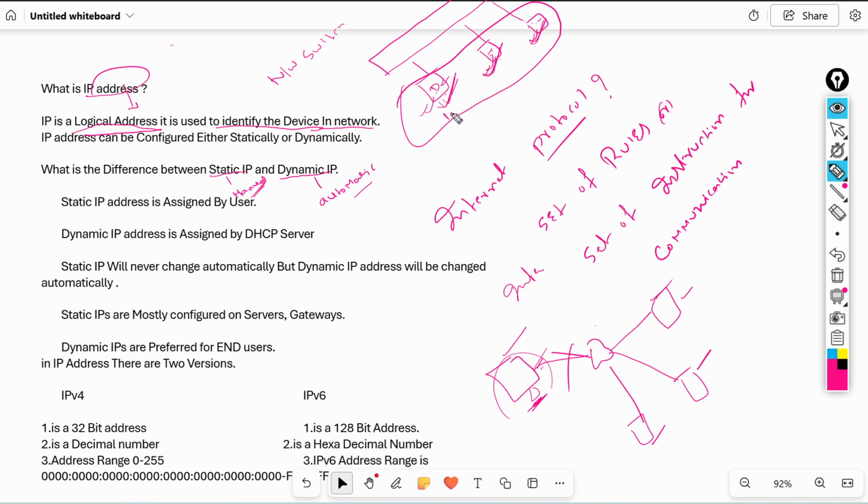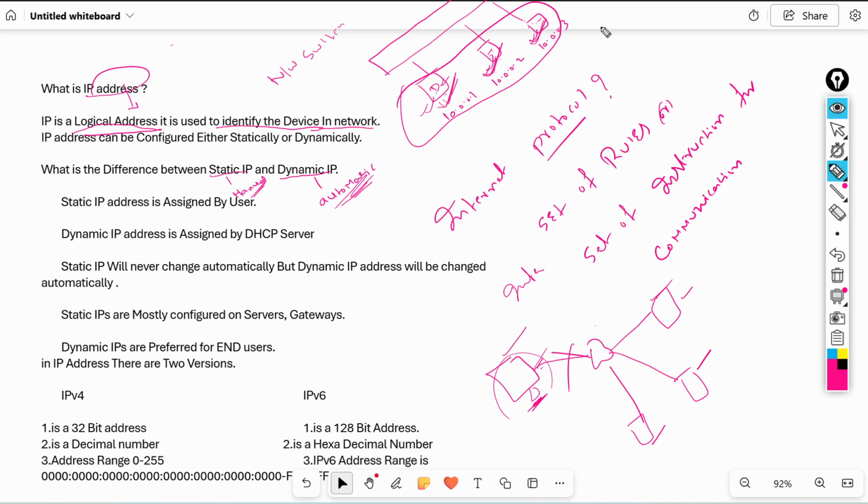For example, this is 10.0.0.1 IP. This is 10.0.0.2 IP. This is 10.0.0.3 IP, like that. This is manual. But dynamic means what? For example, if you have more computers, if you have 100 computers or 200 computers or 300 computers in your network, we cannot configure IP address on every individual system, right? It takes a lot of time. So this is the problem. Whenever you have more systems, then we will use automatic method.